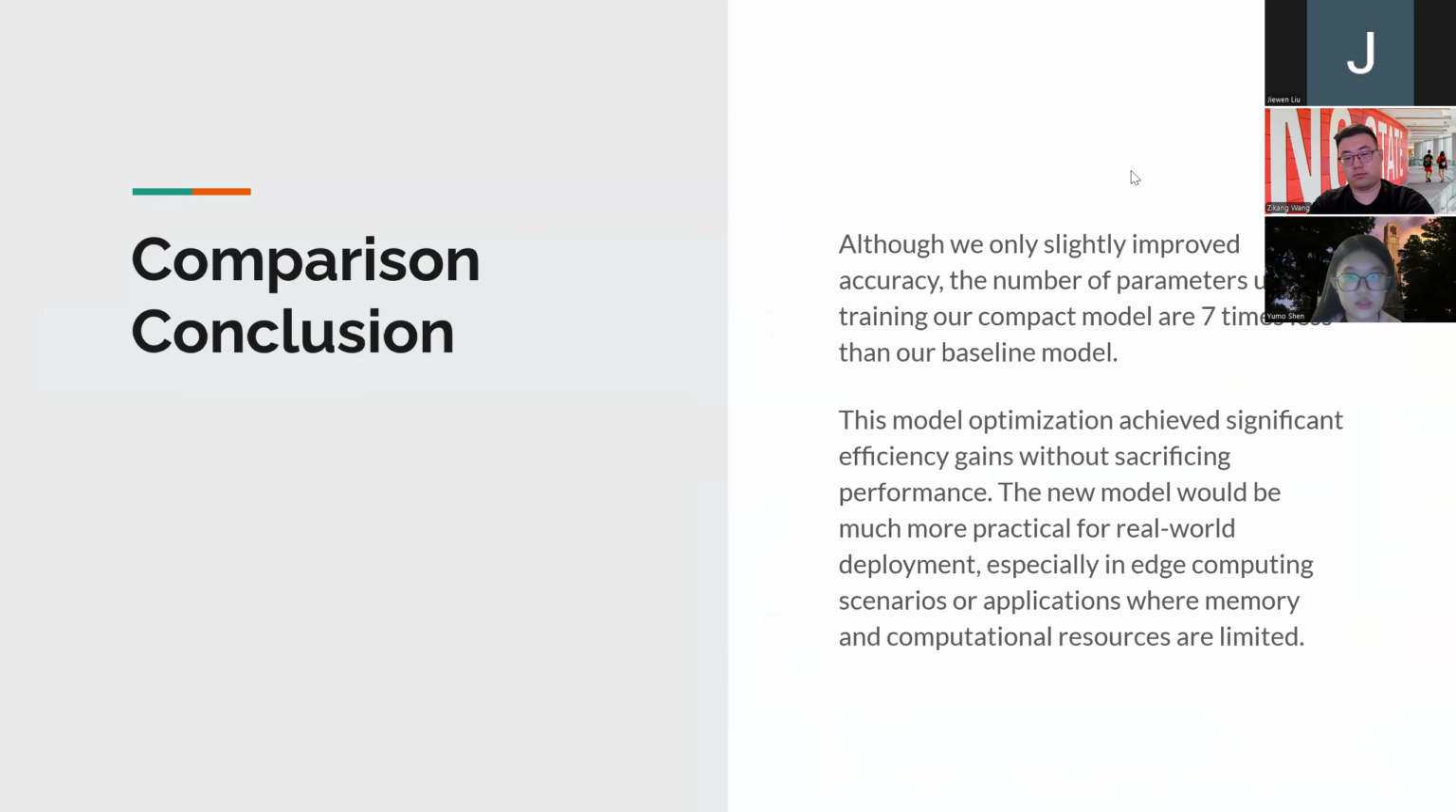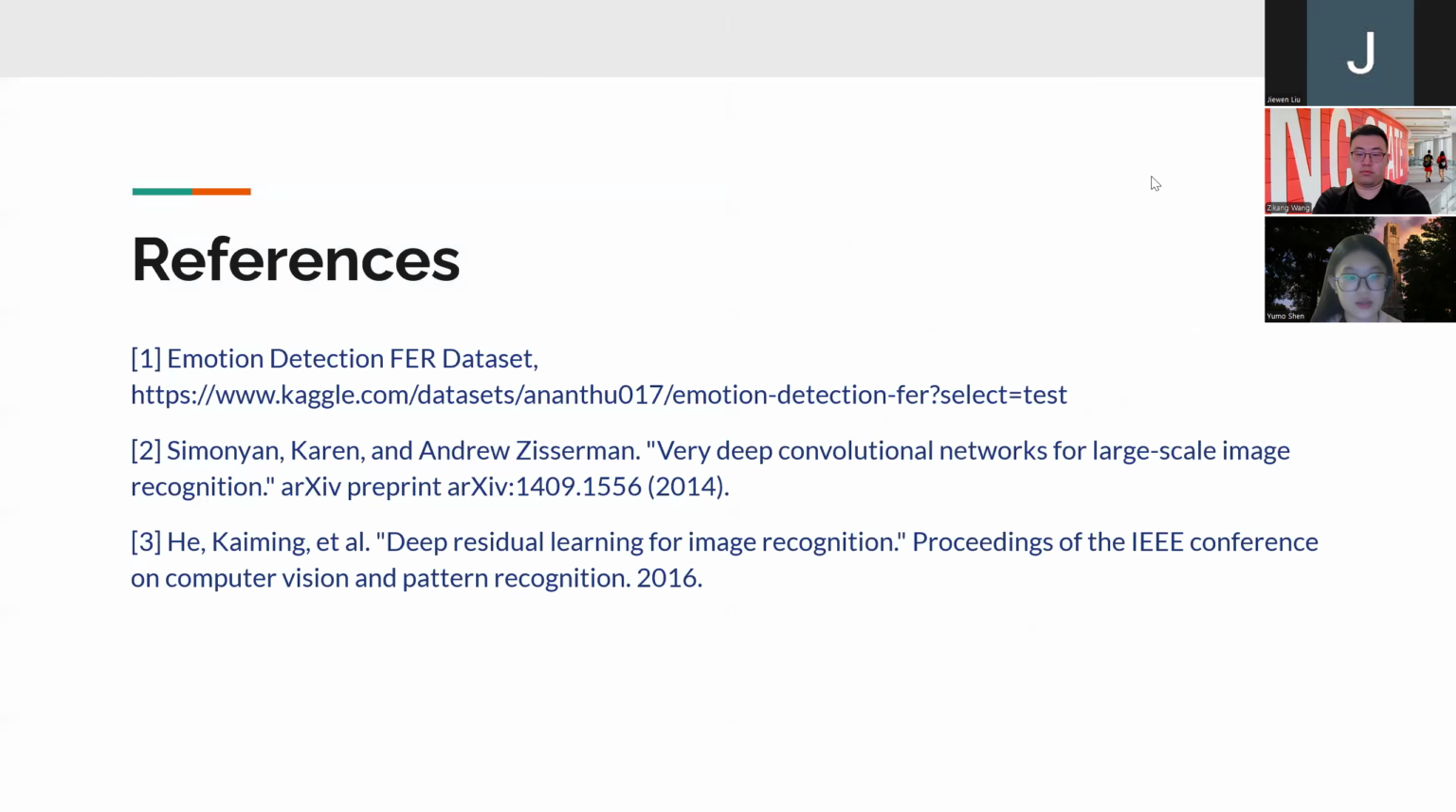So in conclusion, although we only slightly improved accuracy, the number of parameters used in training our compact model is 7 times less than our baseline model. The model optimization achieves significant efficiency gains without sacrificing performance. The new model would be much more practical for real-world deployment, especially in edge computing scenarios or applications where memory and computational resources are limited.